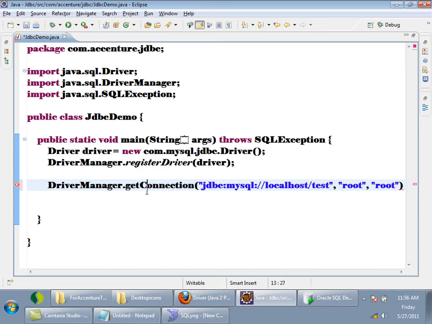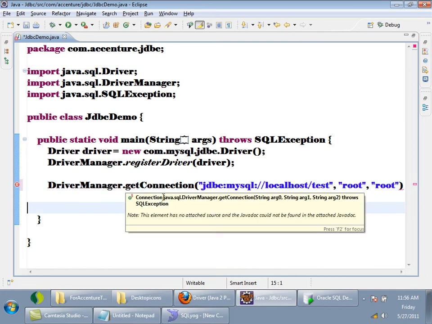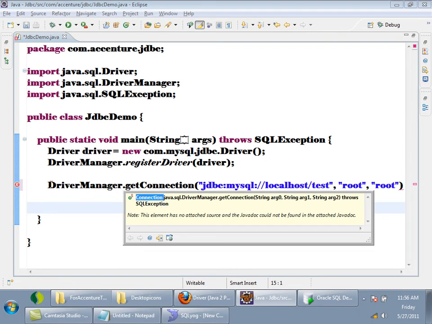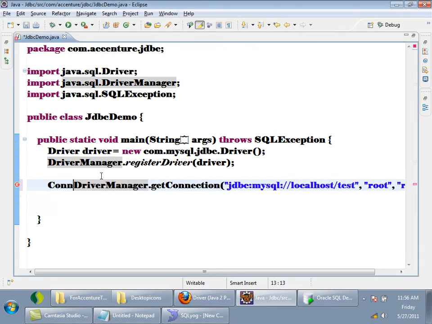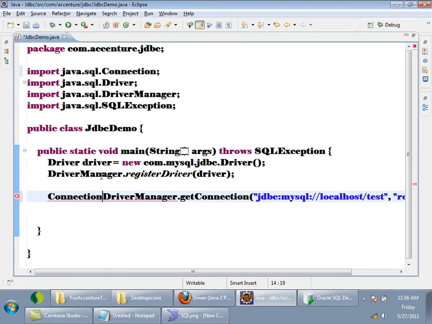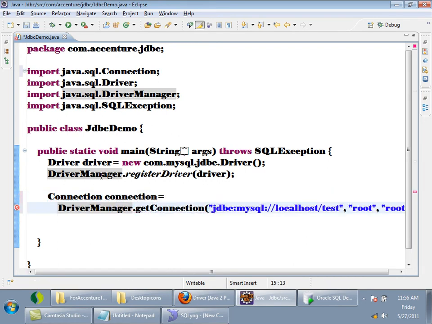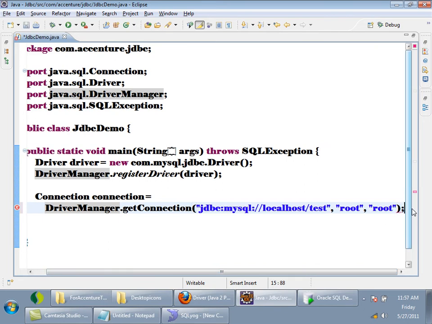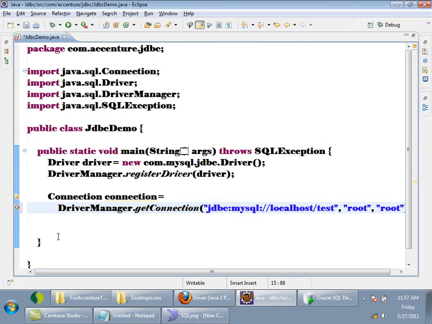See, what is this DriverManager.getConnection returning? It is returning me an object of Connection. Always you have to be very careful: Connection from the java.sql package. DriverManager.getConnection, semicolon. See, now once this line is executed, what will it do? It will make a connection to this URL using this username and password. A connection will be established to the database.